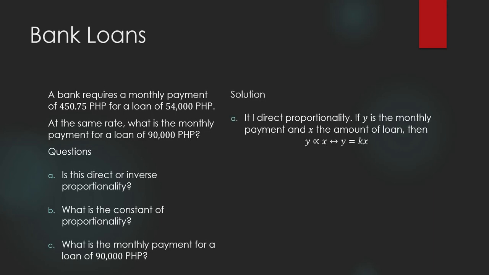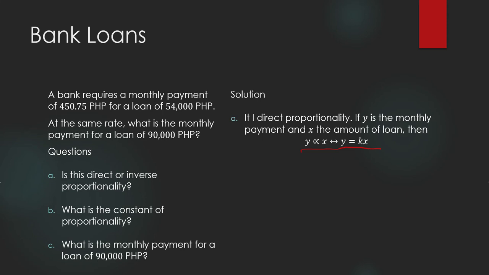This one is direct proportionality because given the same rate and given the same terms for the payment of the loan, if the loan is bigger, then naturally the monthly payments are going to be bigger. This is direct proportionality. And this is how we write it in math symbols. If y is the monthly payment and x the amount of loan, then y is directly proportional to x, or the monthly payment is directly proportional to the amount of loan. That is how you say it.